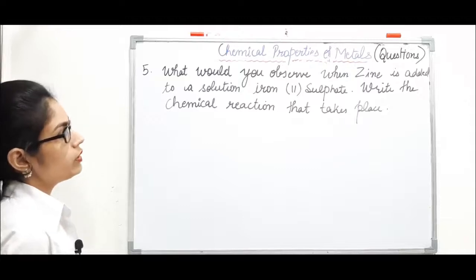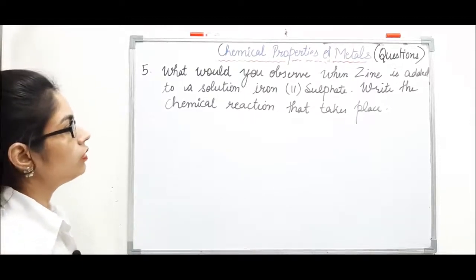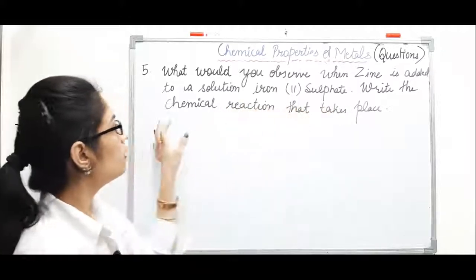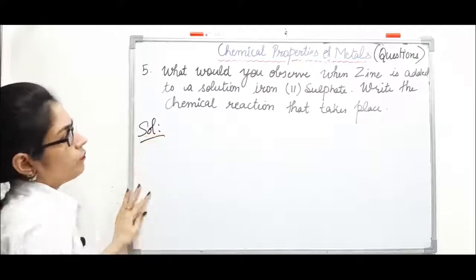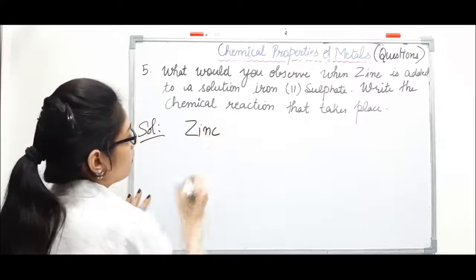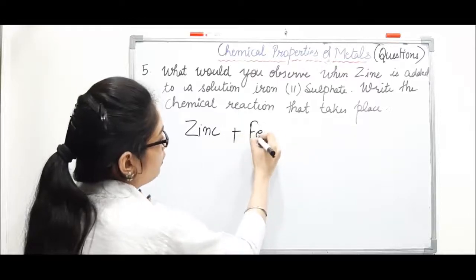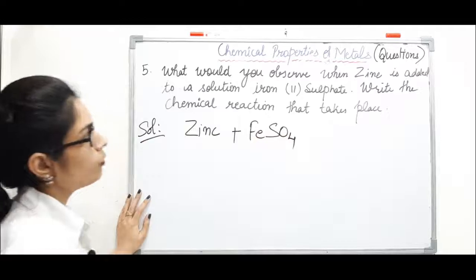The next question is, what would you observe when zinc is added to a solution of iron sulfate? Write the chemical reaction that takes place. So they are telling us, when we add zinc to iron sulfate, what will happen?